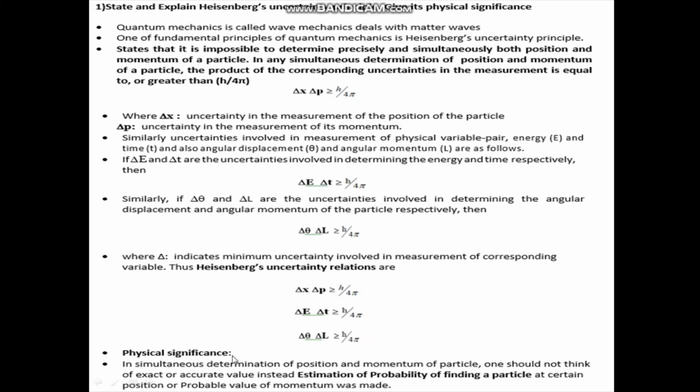Physical significance of the principle. In simultaneous determination of position and momentum of the particle, one should not think of exact or accurate value. Instead, estimation of probability of finding the particle at a certain position or probable value of momentum was made. So the physical significance of this Heisenberg principle is probability of finding the particle. Again, this is important.